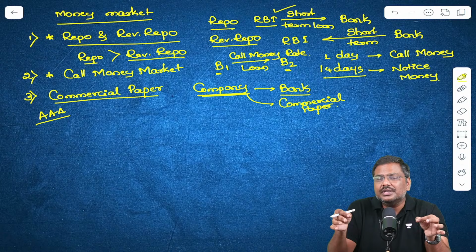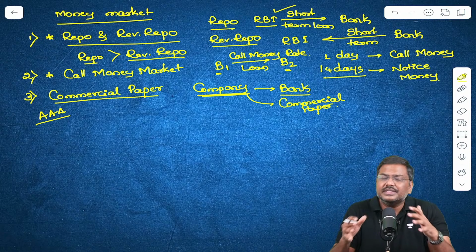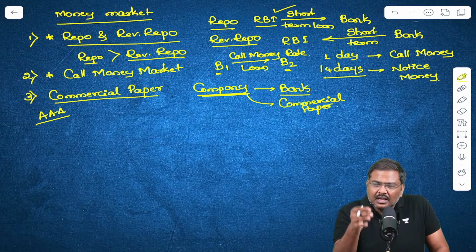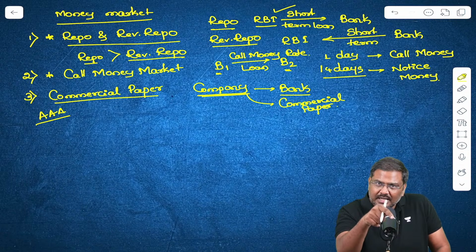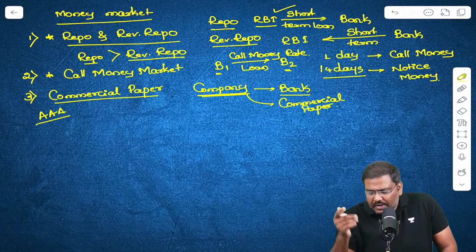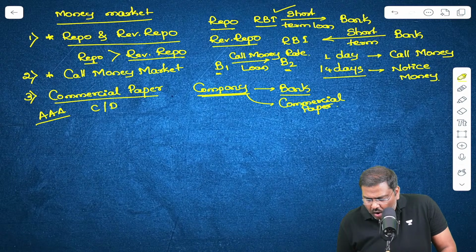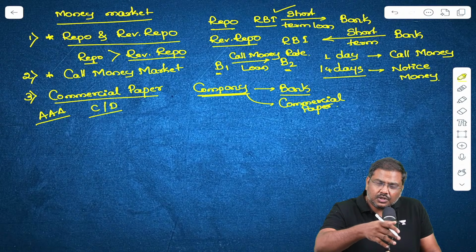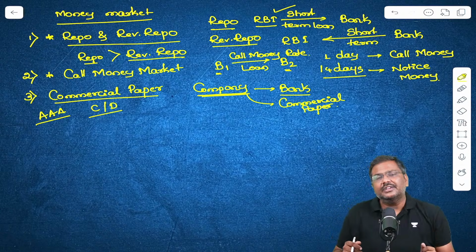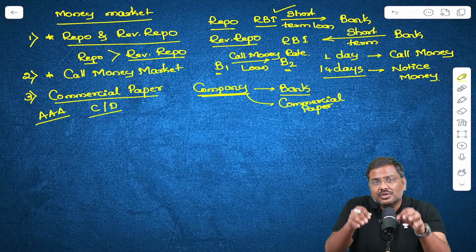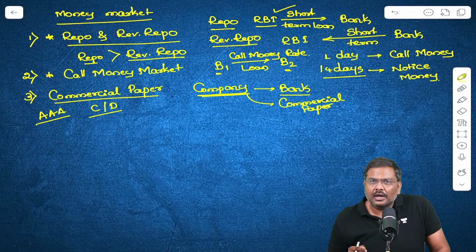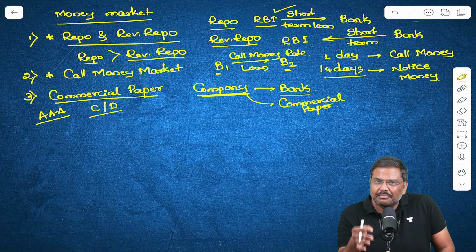I'm not saying zero risk. There is no concept of zero risk in the market. There is always some amount of risk. But how much is the risk? Compared to any other borrower in the market, this borrower will carry the lowest amount of risk. Whereas, if a borrower is given a credit rating of, let's say, C or D, which is the lowest and will vary from one institution to another, then this particular borrower is the riskiest borrower in the market. If you give a loan to this borrower, the risk that you are taking is the highest.